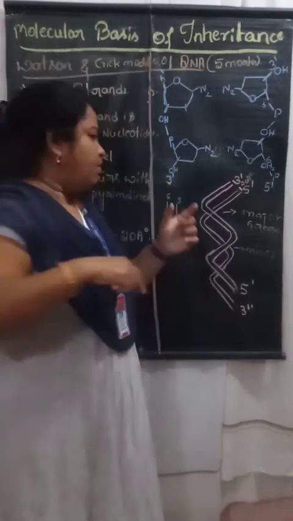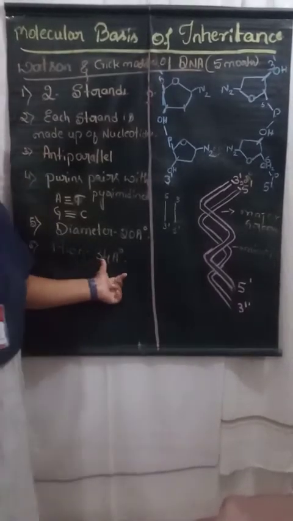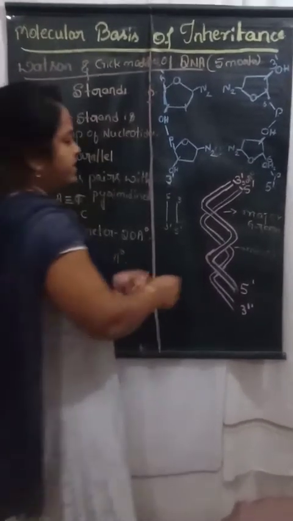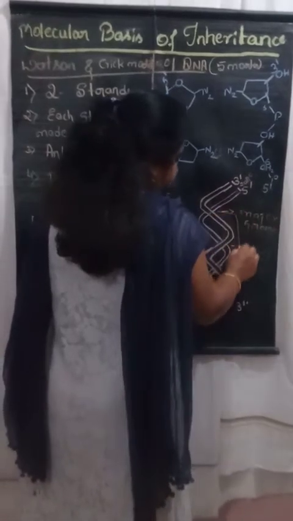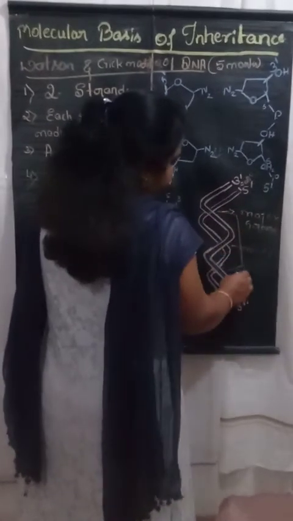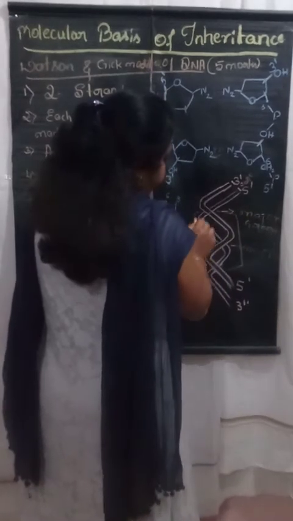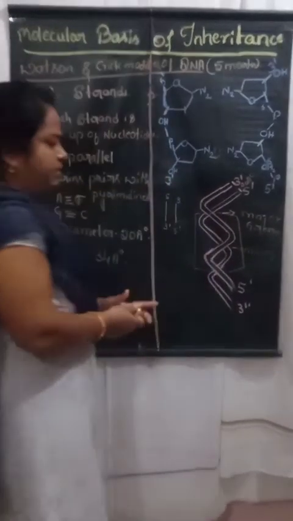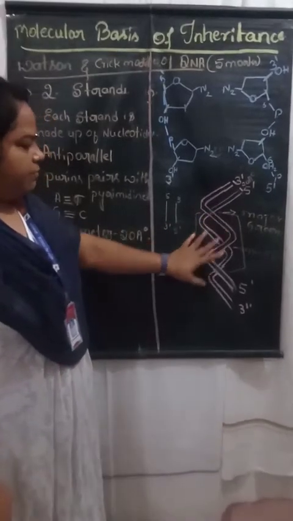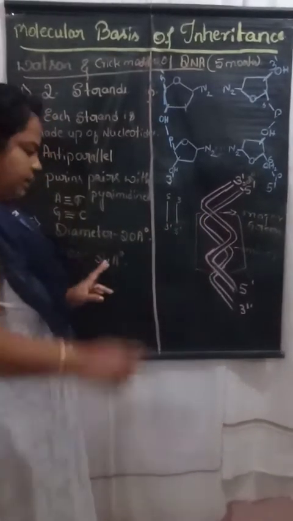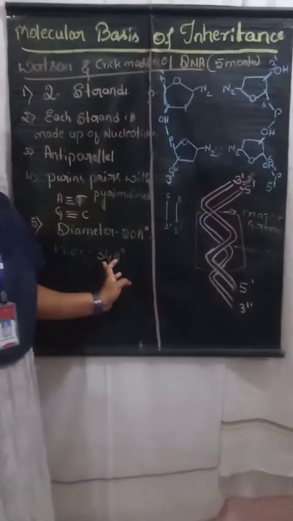Okay, so what is the measurement? That is 34 angstroms. That is the distance from one major groove to another major groove. Likewise, from one minor groove to another minor groove. That is one complete turn, we can say, which is 34 angstroms.